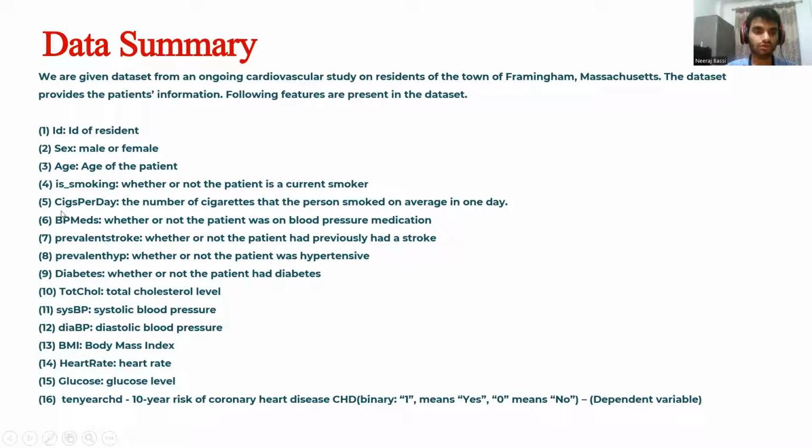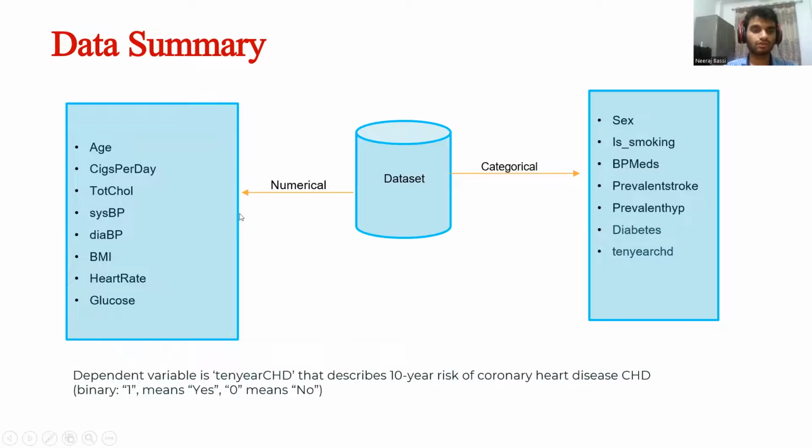If smoking, then how many cigarettes per day, whether the patient is on BP medications or not, then prevalent stroke, prevalent hypertension, diabetes, total cholesterol, systolic BP, diastolic BP, BMI, heart rate, glucose, and the dependent variable, which is 10-year CHD, which represents the 10-year risk of coronary heart disease. Some of these features are numerical and some of these features are categorical.